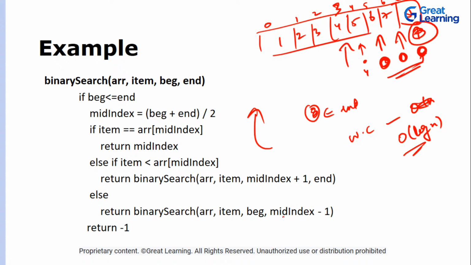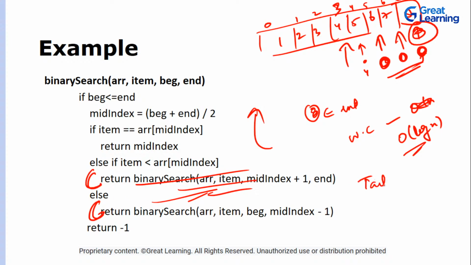What about the space? Since we have both of these recursive calls at the end, right? This is the recursive call, and no statement is to be executed after it because this is an else. So if this is executed, this will never be executed. So these are the last statements.